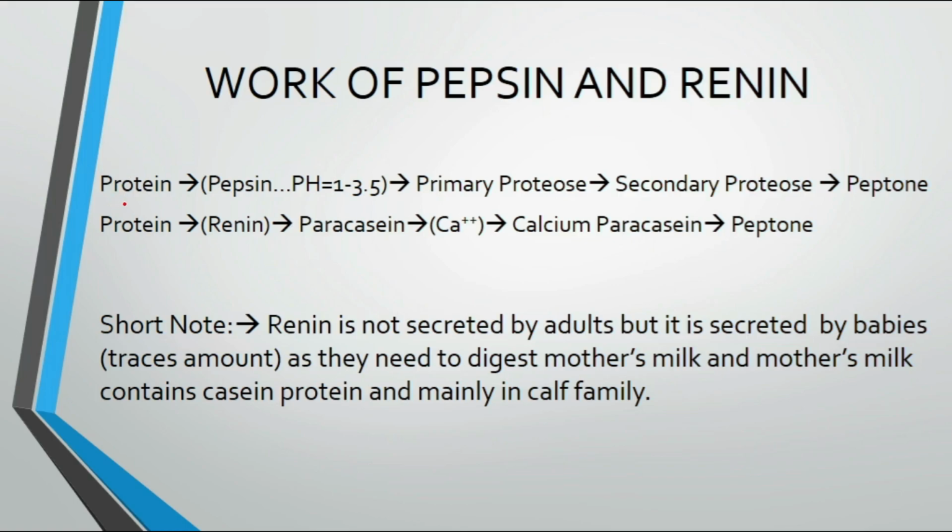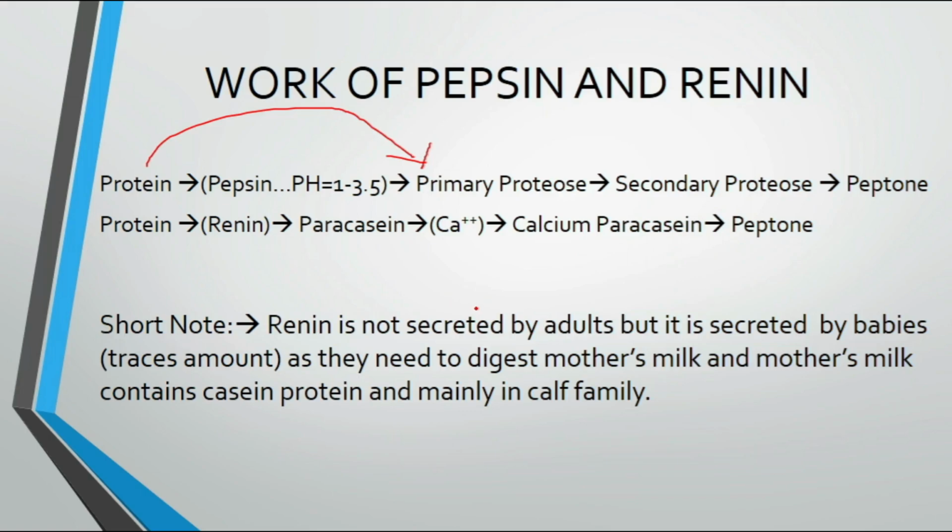So protein in the presence of pepsin, which works at a pH of 1 to 3.5, converts protein to primary protease. This is one enzyme. When the enzyme reacts with protein, it becomes primary protease, then secondary protease, then peptone. Then protein in the presence of renin becomes paracasein, then paracasein in the presence of calcium is converted into calcium paracasein, then again to peptone.